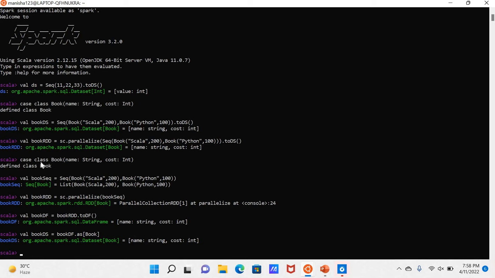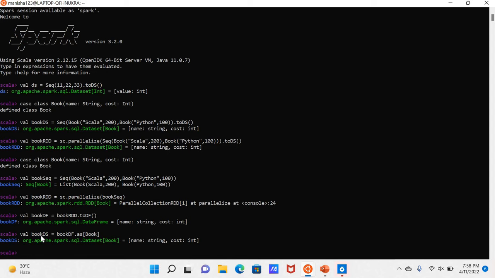Initially we defined a case class, then we defined a sequence, then we converted this sequence into RDD, then we converted this RDD to data frame, and finally we converted this data frame into data set. Whenever you have to convert anything, you have to apply it this way.